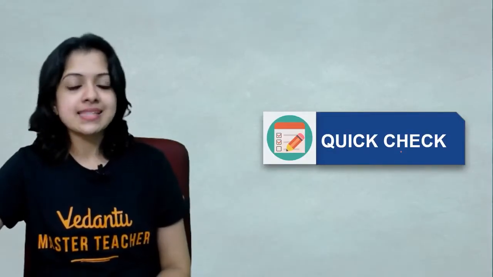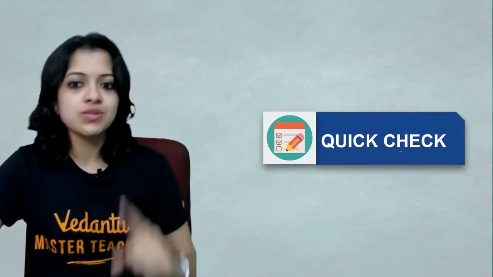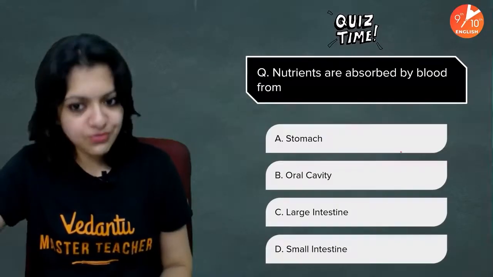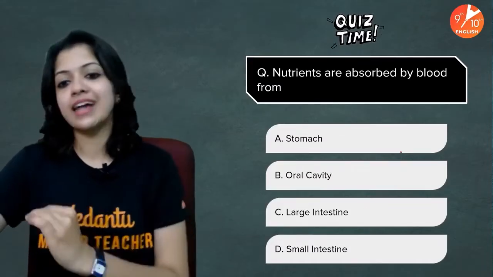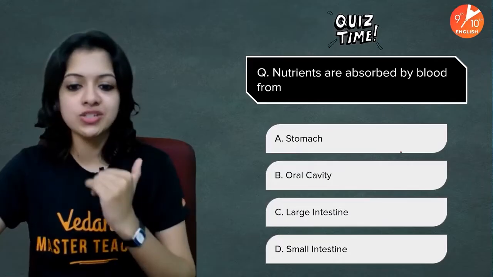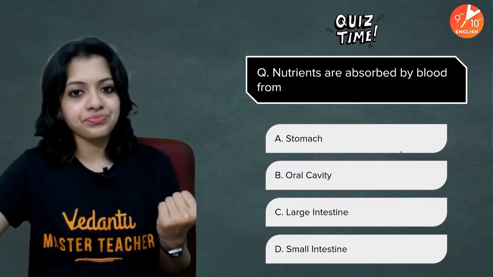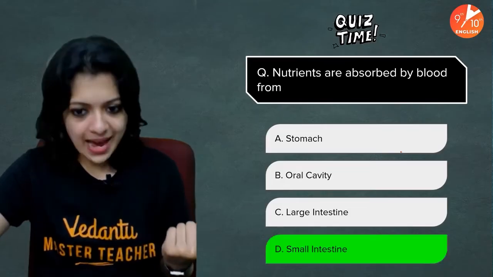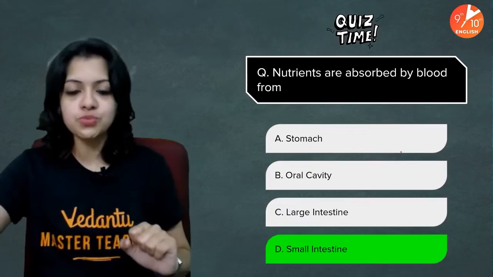Okay, and with that, let's answer a few questions very quickly. Ready, guys? Stay on your toes and let's see who's going to be giving me the answers first. Nutrients are absorbed by blood from dash. Stomach, oral cavity, large intestine, small intestine. And your time is up. The answer is small intestine. Microvilli, remember, found in your small intestine.